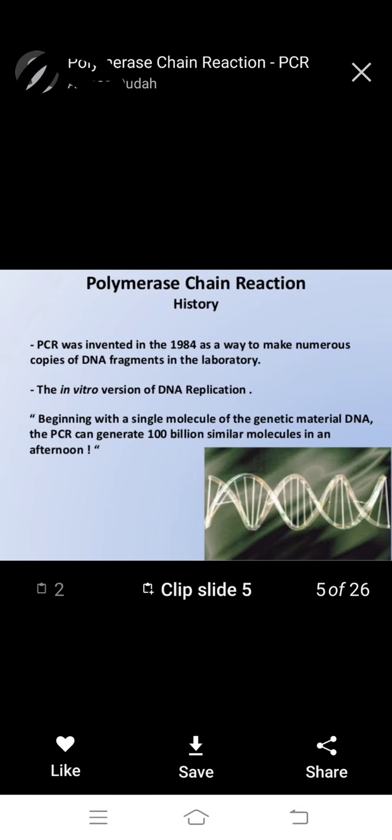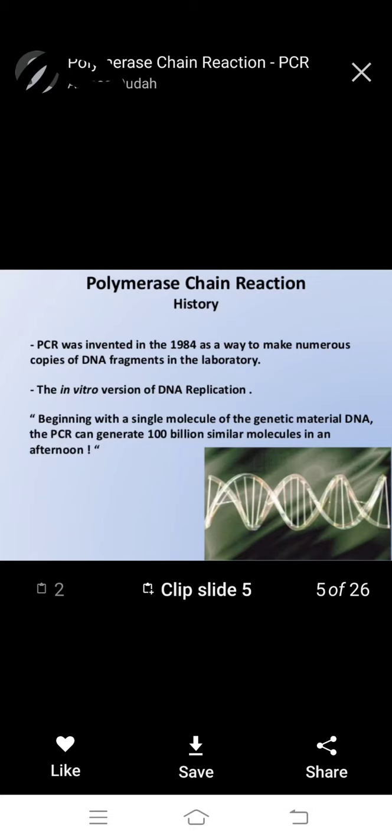Okay, the picture. Polymerase chain reaction history. PCR was invented in 1984 as a way to make numerous copies of a DNA fragment in the laboratory. It is the in vitro version of DNA replication.